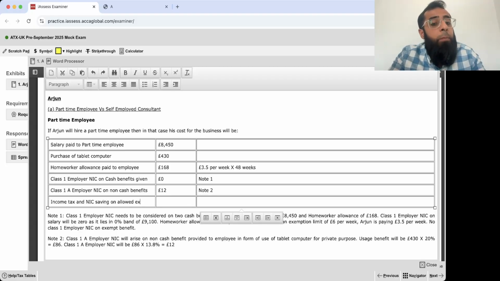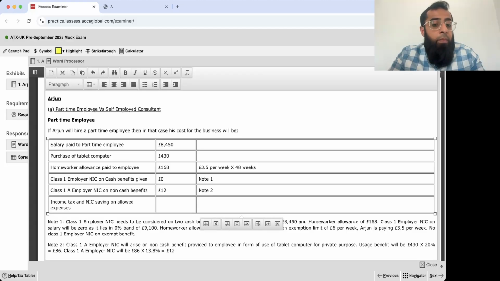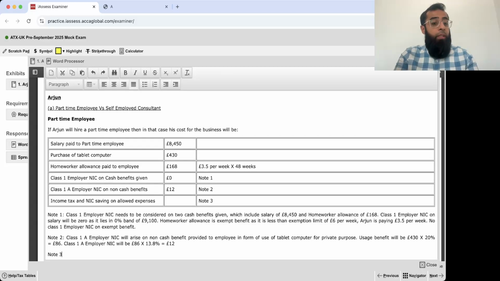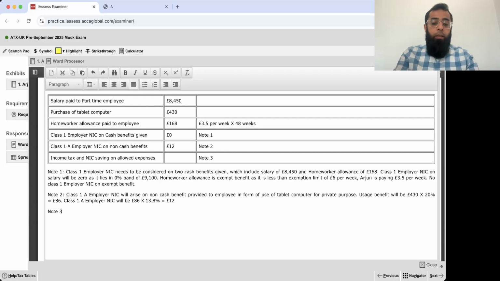See, now this is very much important where students make an error. Now, what do you mean by this? See, when you hire an employee, you are doing these expenses. And on these expenses, it will become an allowed expense from your trading P&L. Just think about it. See, as I write the point, you will be able to understand. Note 3. Arjun will be able to claim allowed expense from trading P&L against the expenses he is doing for hiring an employee.